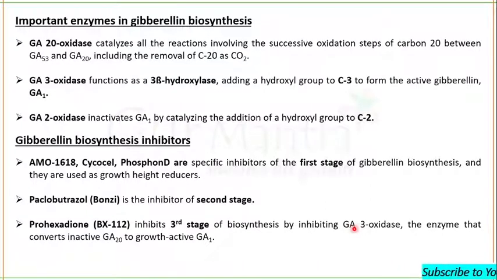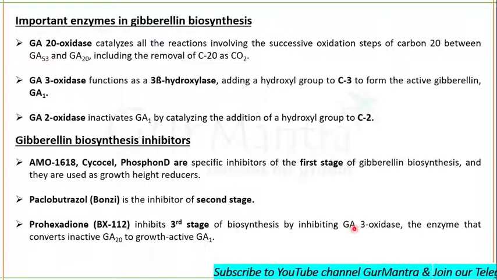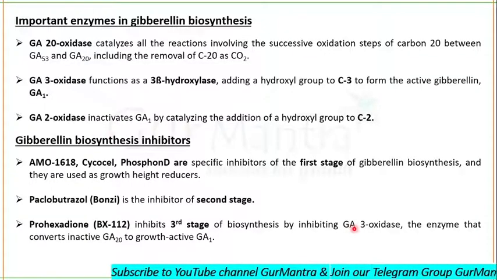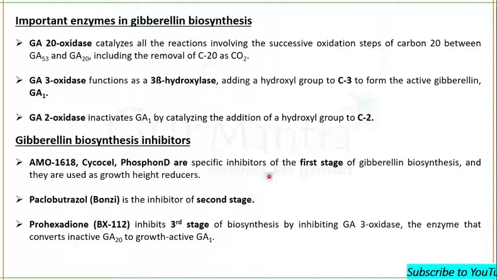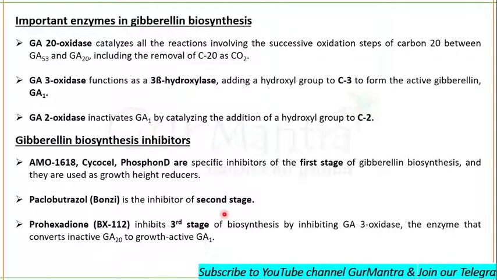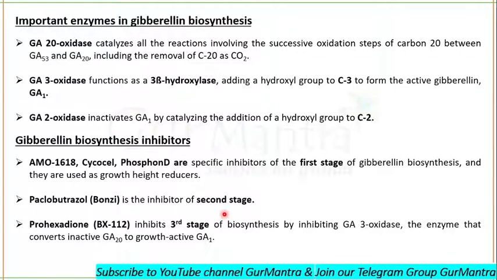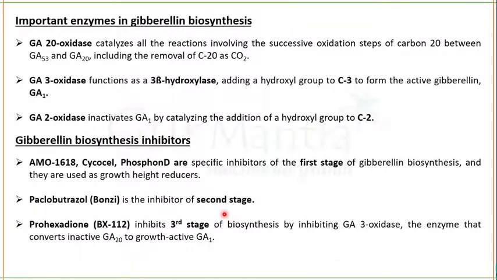So these are all the inhibitors and all the enzymes which play their respective roles in gibberellin biosynthesis, and each line of whatever you can see on your screen consists of a number of MCQs. Okay, fine. This is all about biosynthesis.